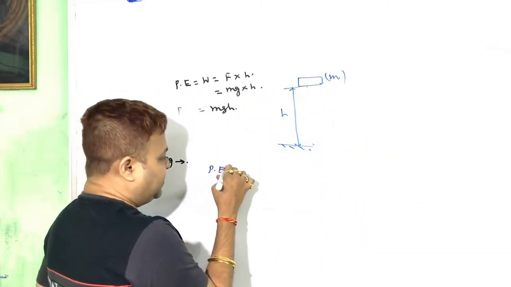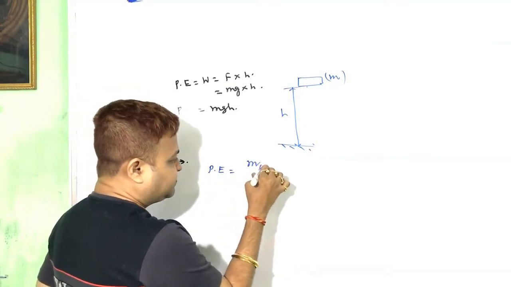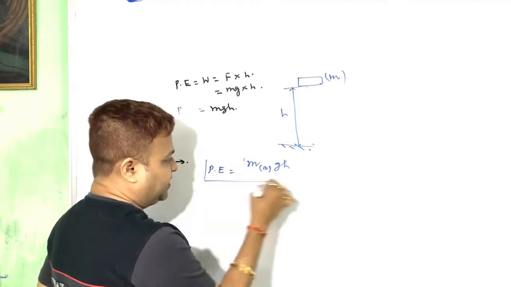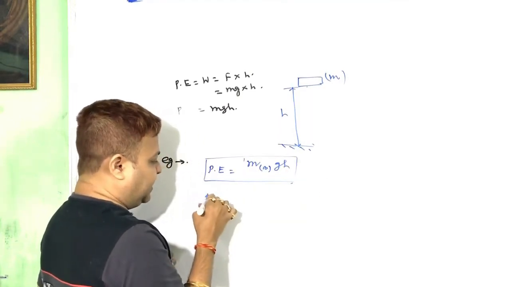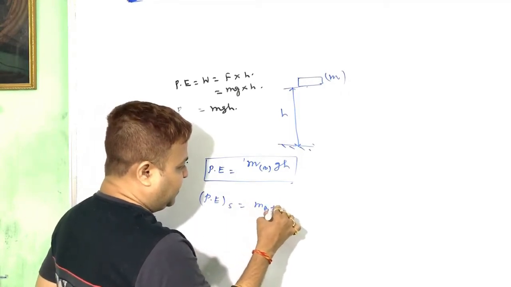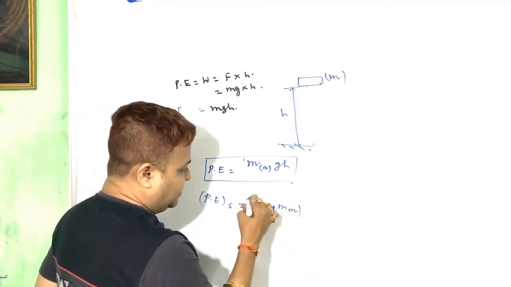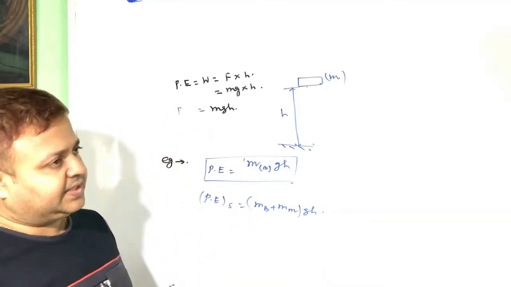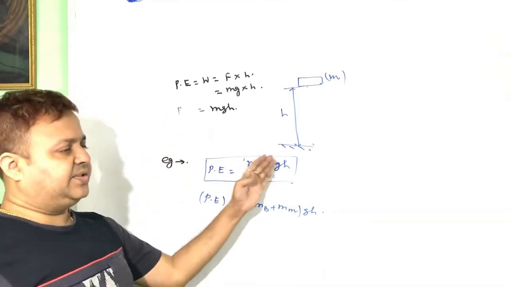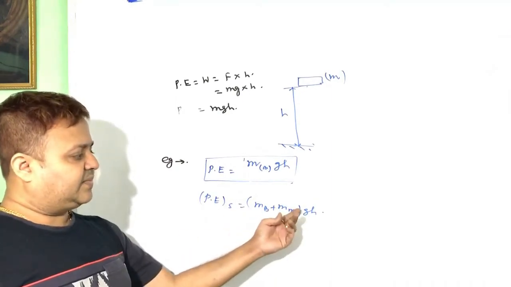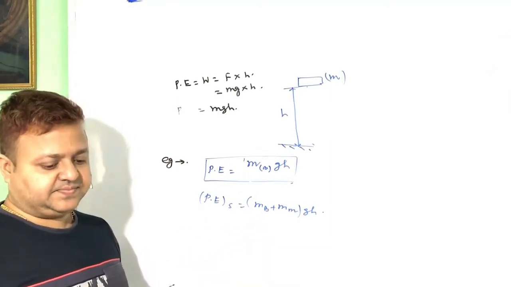Potential energy of the body is equal to mass of the body into g into h. And potential energy of the system means mass of the body plus mass of the man into g h.